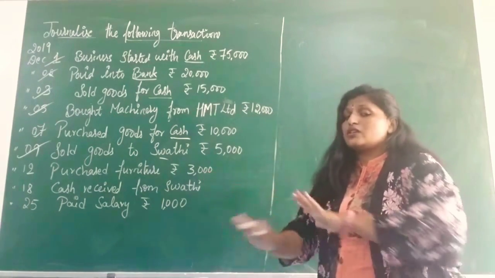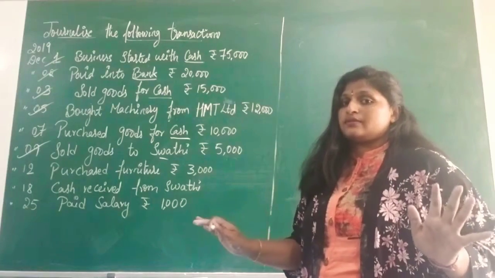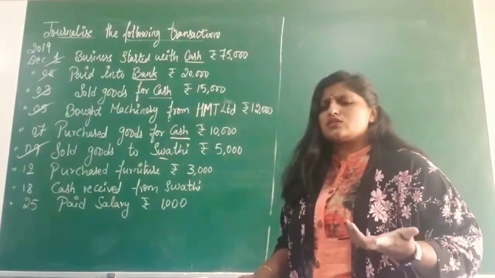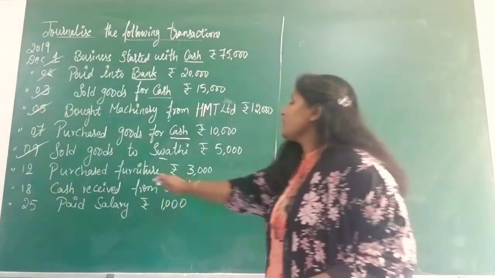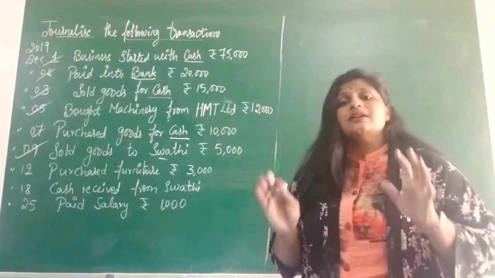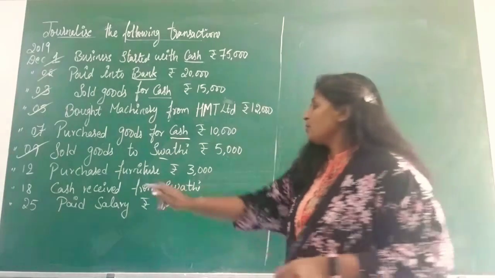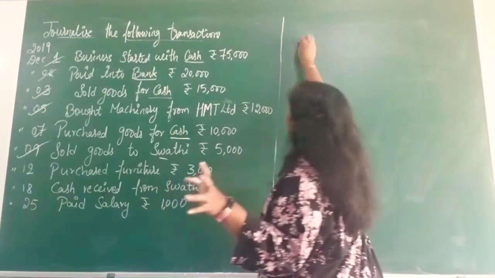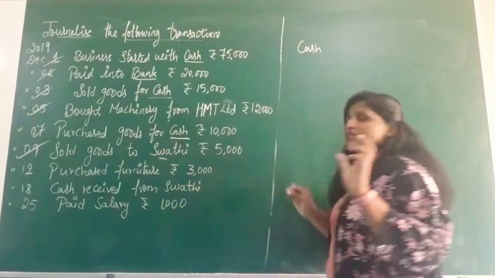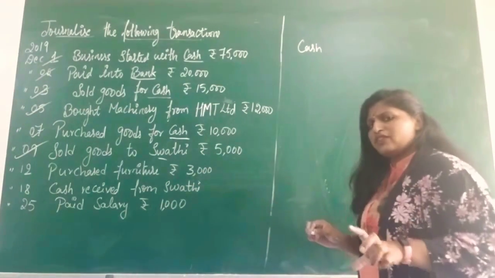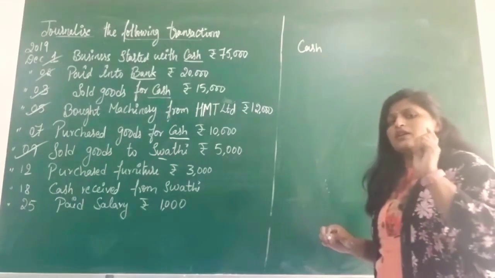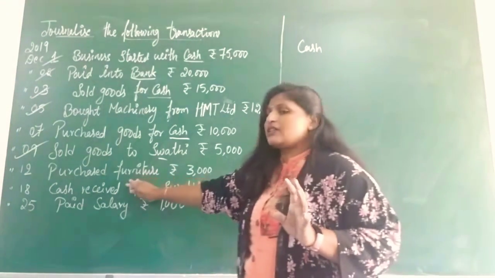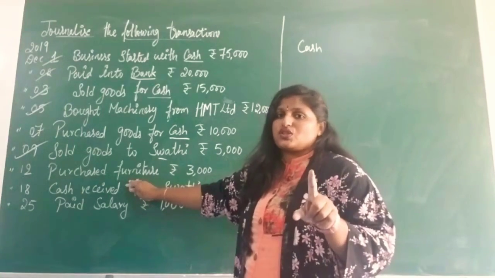In this, there is no name of any person, no business name, and there is no cash word also. But here this will be considered as a cash transaction. Purchased furniture for rupees 3,000. So one aspect is cash, since in every cash transaction, cash will be one aspect. The second aspect is you are purchasing furniture.